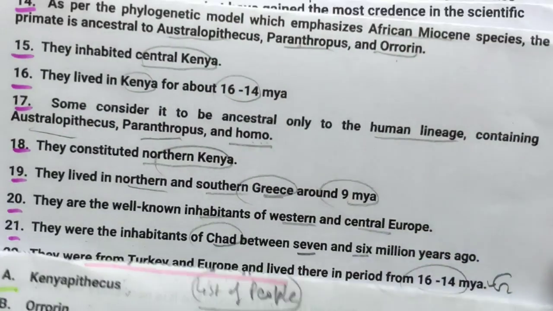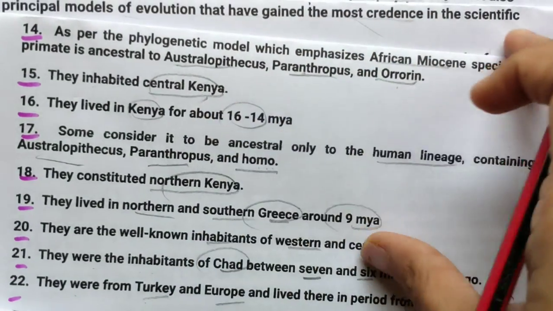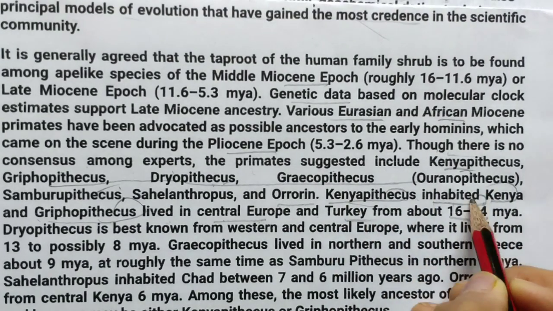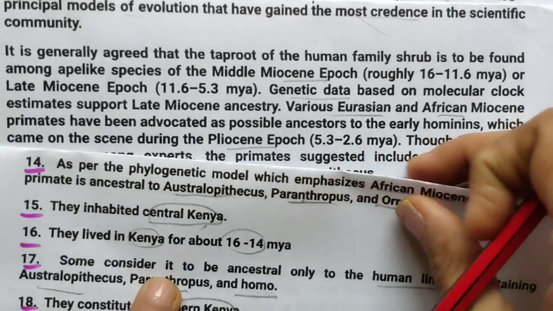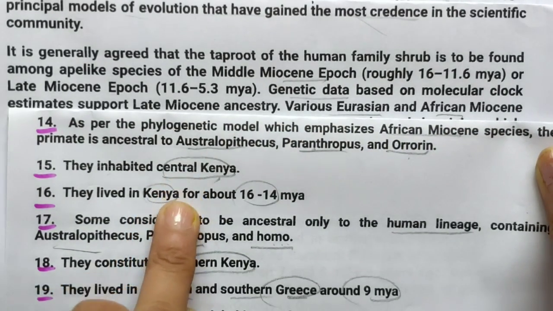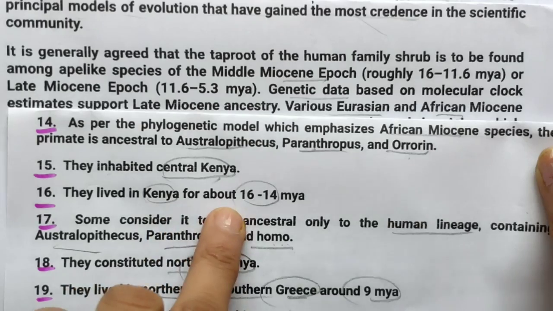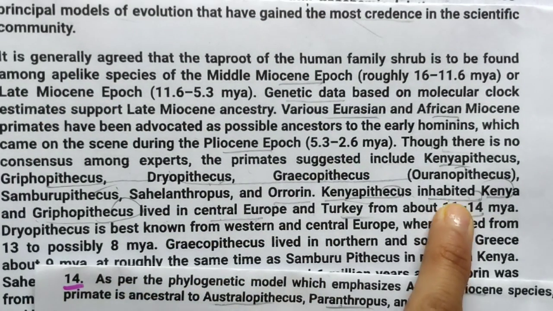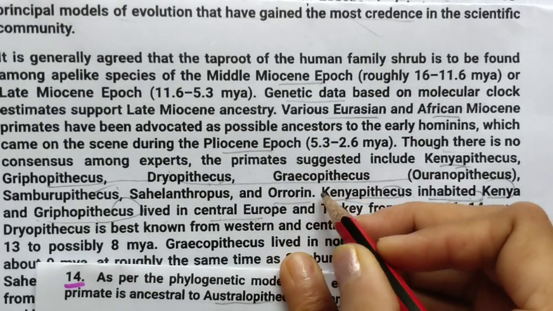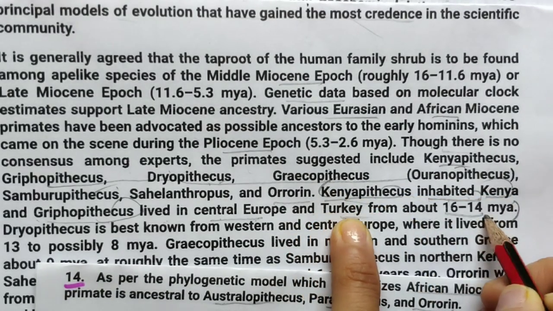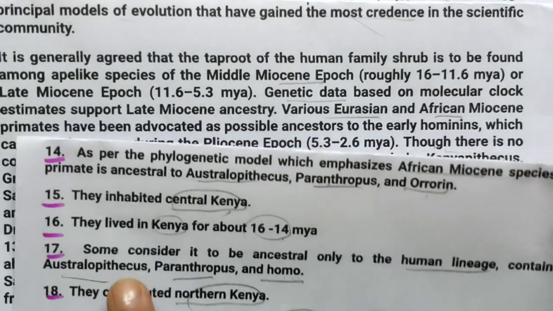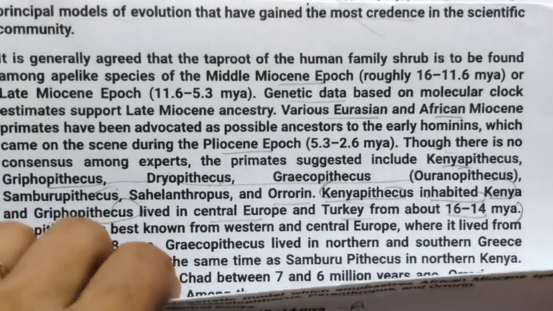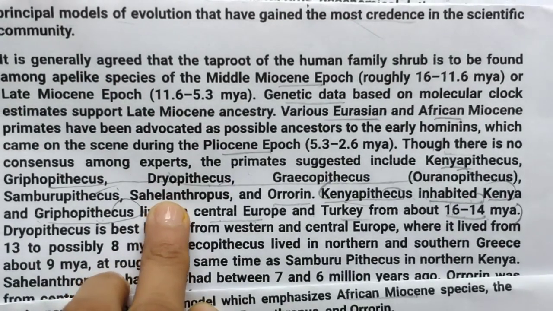Okay, and here they inhabited Central Kenya. So I think this will come with Central Kenya. Here they are saying inhabited Kenya, only Kenya is written, and options are two. They inhabited Central Kenya, they lived in Kenya for about 16 to 14. So 16 to 14 is combined with these two lines. See this, from here to here, you can see this. Okay, so we can just match it with 16, it is option A.